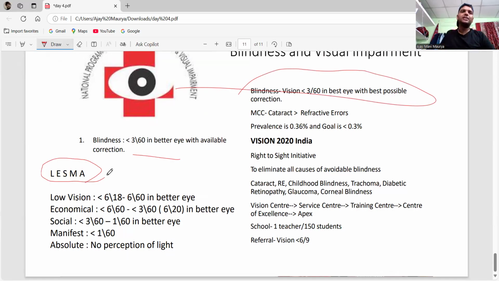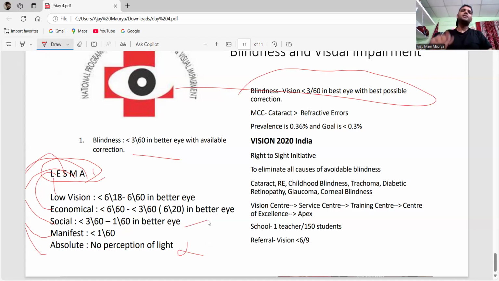Now see here, the mnemonic is LESMA, not lesbian. L for low vision, E for economic blindness, S for social blindness, M for manifest blindness, A for absolute blindness. What is absolute? Completely there is no perception of light. Don't worry, they will not ask you this one.